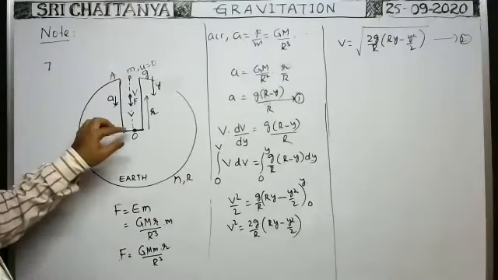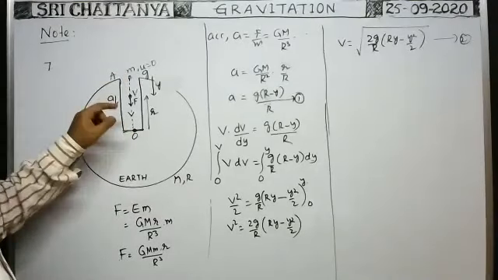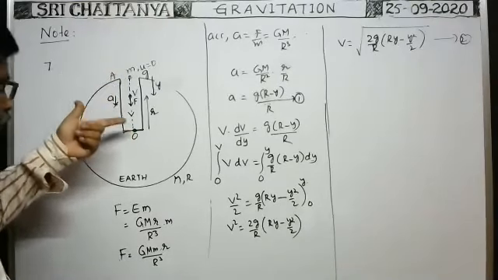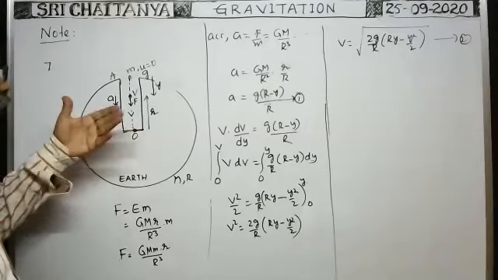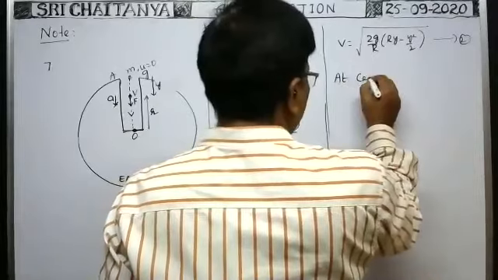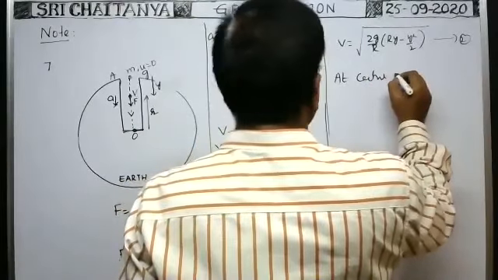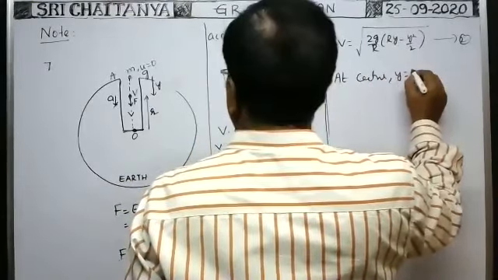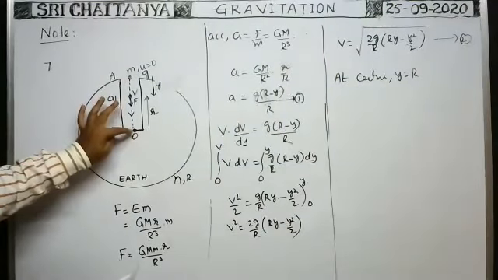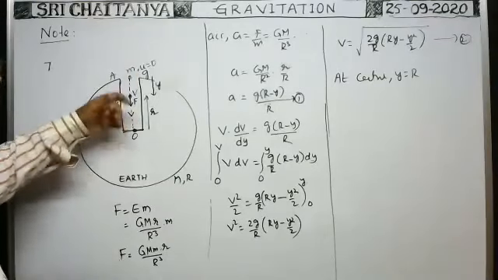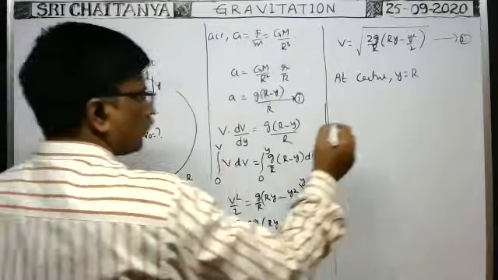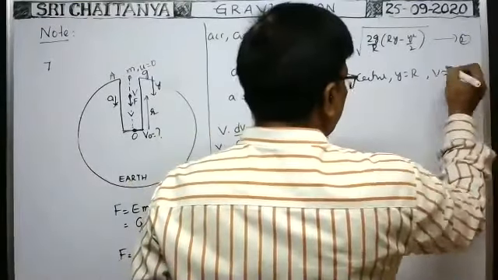Okay, before it reaches this point, what is the velocity? Whenever the particle reaches the bottom surface, or whenever the particle reaches the center of the earth, what is the velocity acquired? We have to find at center, y is equal to capital R. See, the particle has come from here up to here, that is, to the center. When it comes to the center, y is equal to capital R, right? Then what is the velocity? Here suppose the velocity is v0, then v0 is question mark. V is equal to v0. That v0 is how much?